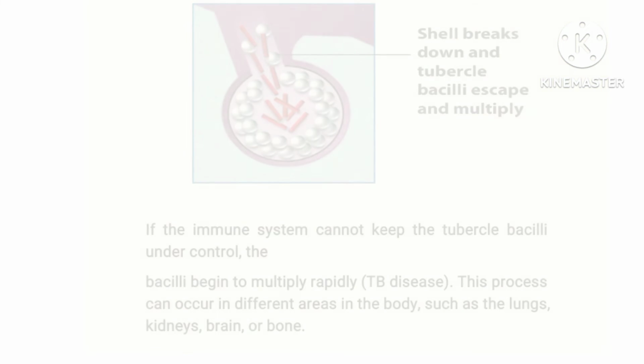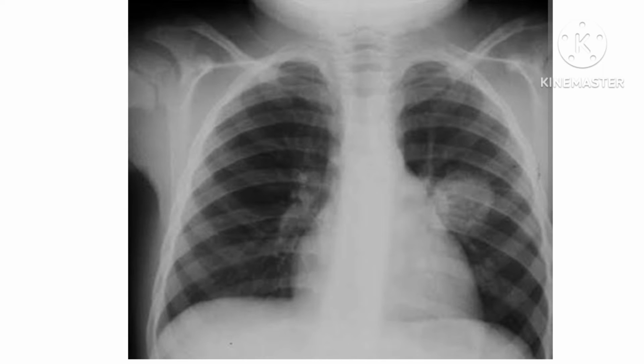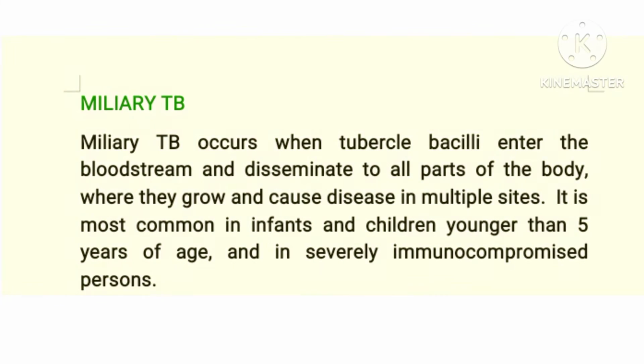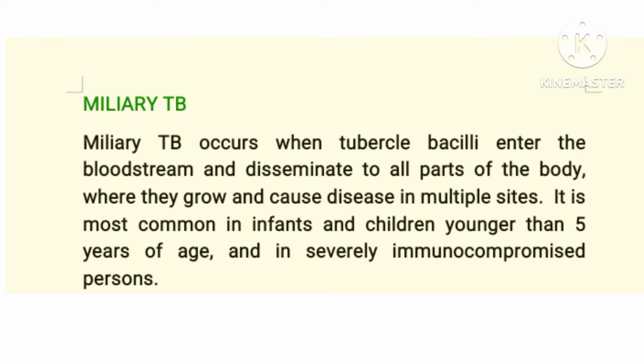And one thing about this pulmonary TB is the formation of cavitations, okay, that is seen on the radiograph. The next is miliary TB, and miliary TB occurs when these bacilli have entered the bloodstream, and it can now disseminate and affect other parts of the body like the kidney, the brain, and other tissues of the body. If it affects the heart, it can lead to pericarditis. If it affects the adrenal gland, it leads to Addison disease. If it attacks the liver, it can lead to hepatitis and many other organs. Even the joint and the spine can be affected.